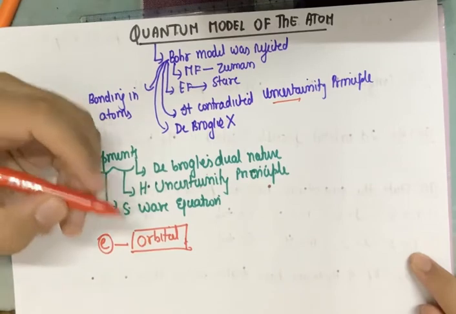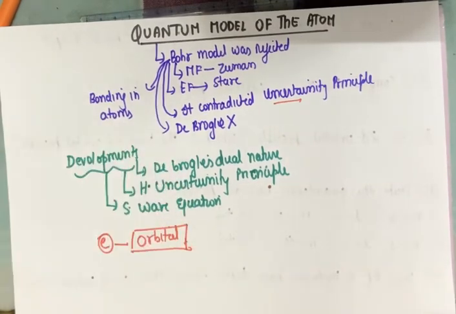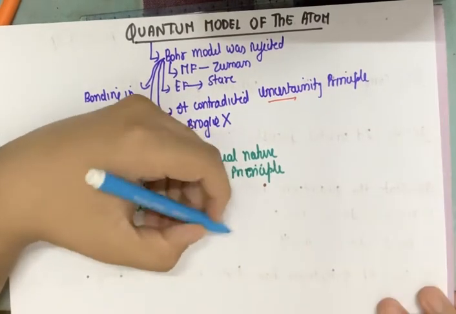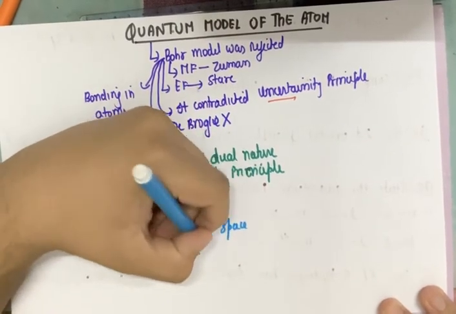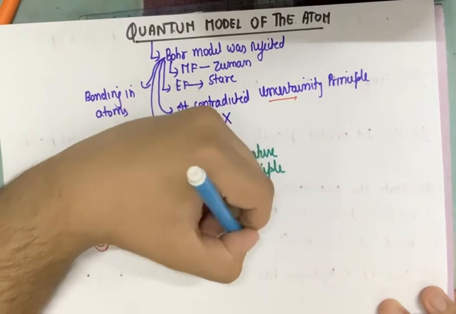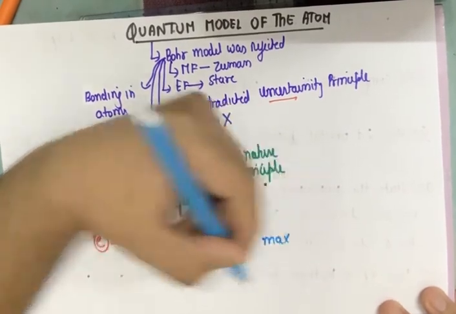Now this stated that an orbital is actually a 3D space, a three-dimensional space where the probability of finding an electron is maximum. Okay, so this is a 3D space where the probability of finding an electron is maximum. This is how we denote it.